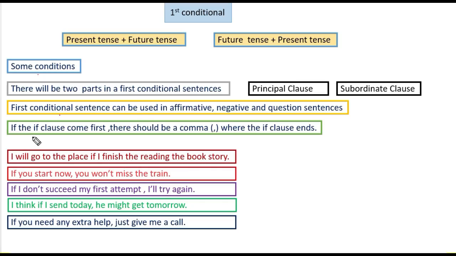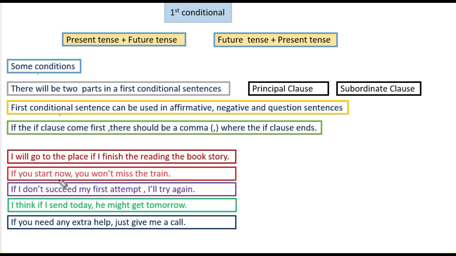And if the if clause comes first, there should be a comma where the if clause ends. So see this: I will go to the place if I finish reading the book story. Okay, so if is used as a conjunction, and this one is the main clause, and this one is the dependent clause, subordinate clause. So see that the condition is lying on this sentence. You see that if I finish reading the book, I will go to the place.